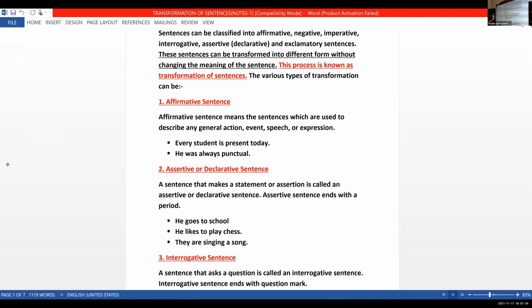Now, affirmative sentence in a nutshell. As you all know, affirmative sentences are in the form of a statement. It is a positive statement. Maybe this is a description of a general action. It can be a speech or an expression, or just a statement. Every student is present today. He was always punctual. There is no word of negation used. This is a positive sentence. Such sentences are examples of affirmative sentences.